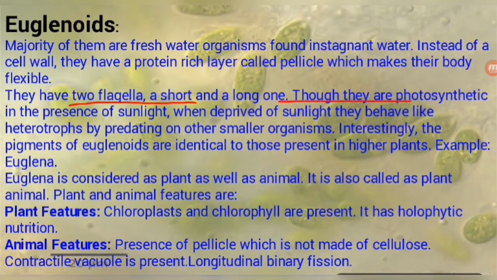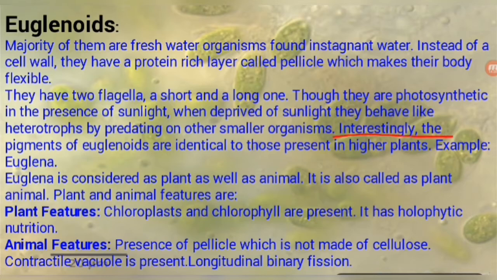They are photosynthetic in the presence of sunlight. When deprived of sunlight, they behave like heterotrophs by predating on other smaller organisms. This is a very important point, because in the presence of sunlight they behave like photosynthetic organisms. When sunlight has gone, at sunset, or does not reach deeper layers, they behave like heterotrophic animals. I think you are understanding. That is why they are not placed in dinoflagellates, because they perform both types of nutrition, autotrophic as well as heterotrophic.